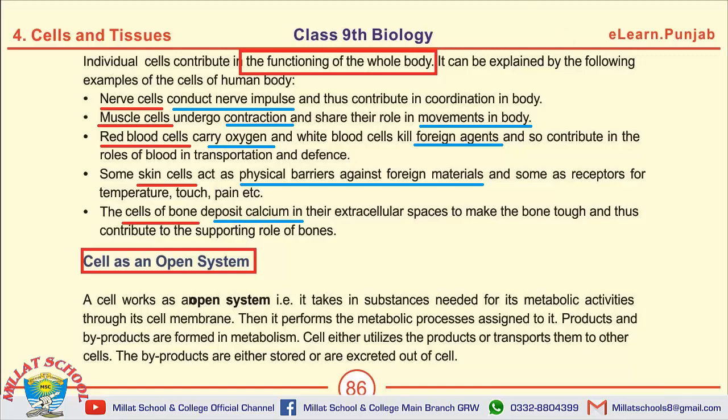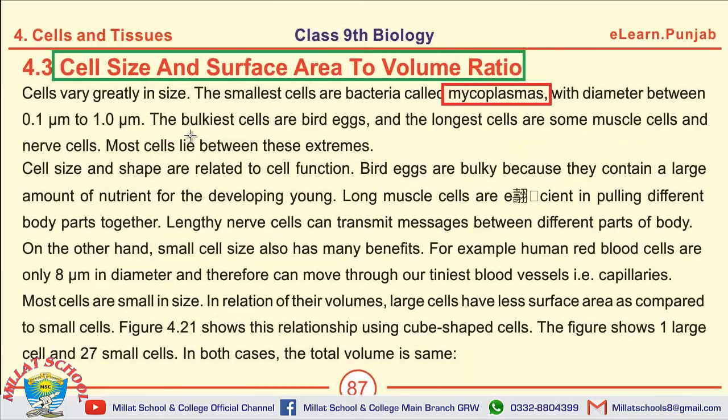The next one is the short question, and that is cell as an open system. The question may be, how cell works as open system? A cell works as open system because it takes in substances needed for its metabolic activities through cell membranes. The next topic is cell size and surface area to volume ratio. The first question from this page is, what are mycoplasmas?